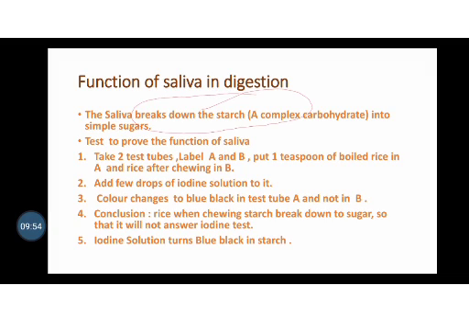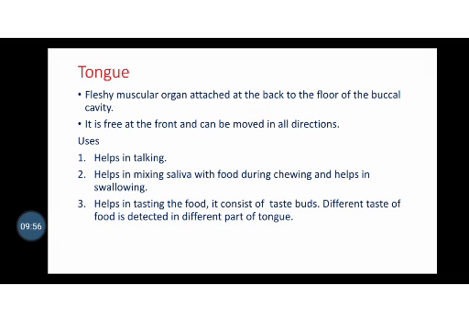So that is the function of saliva in our mouth. Now, one more organ is there, which is a fleshy one, called the tongue. It is a fleshy muscular organ attached at the back to the floor of the buccal cavity. It is free at the front and can be moved in all directions.